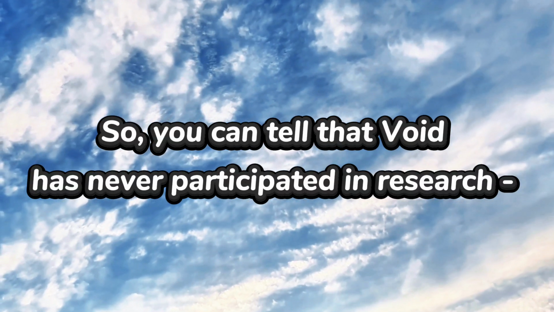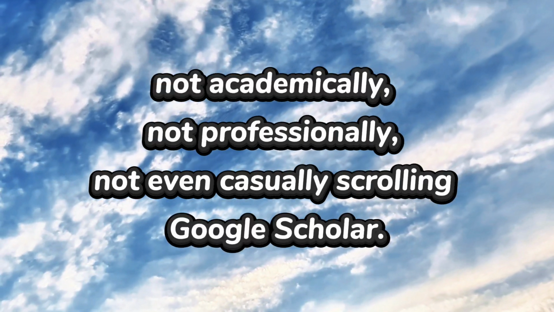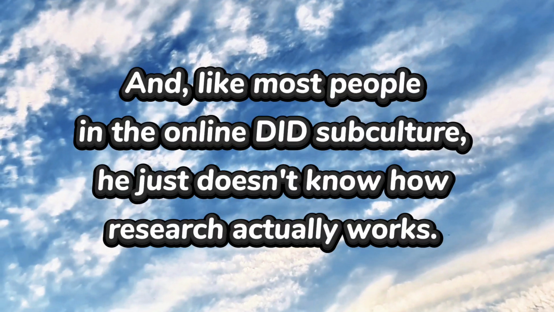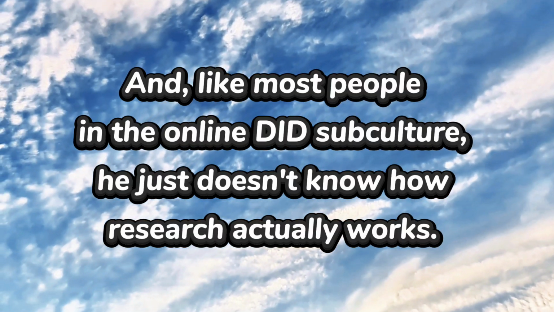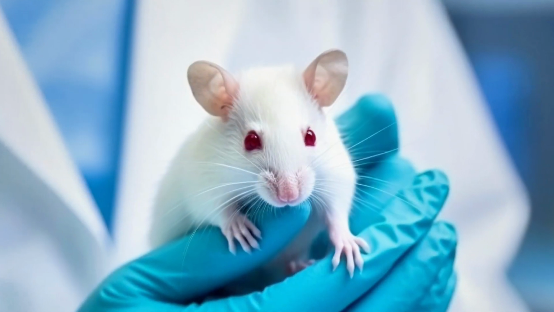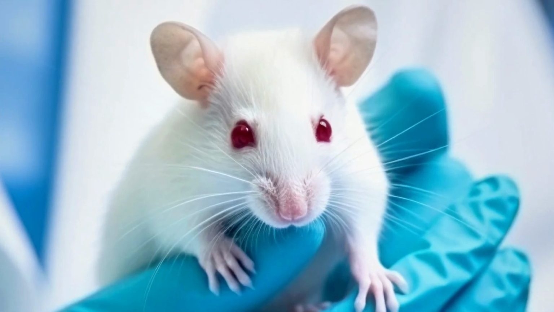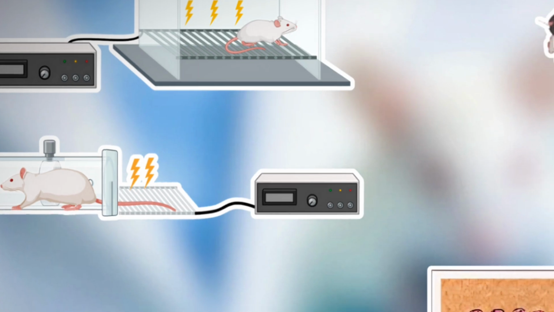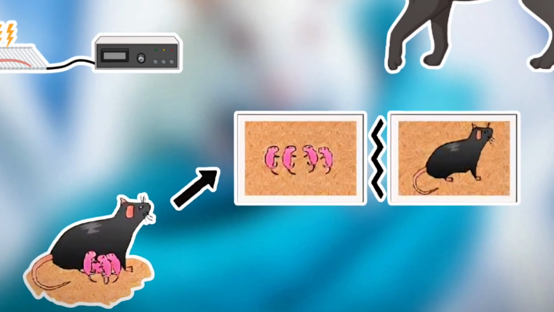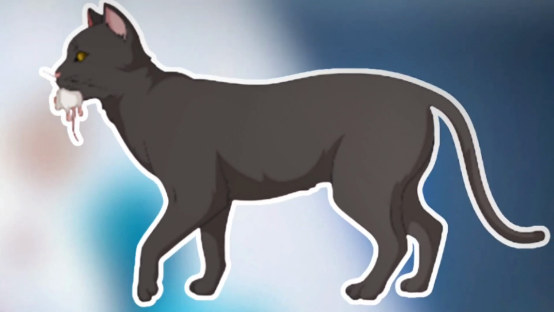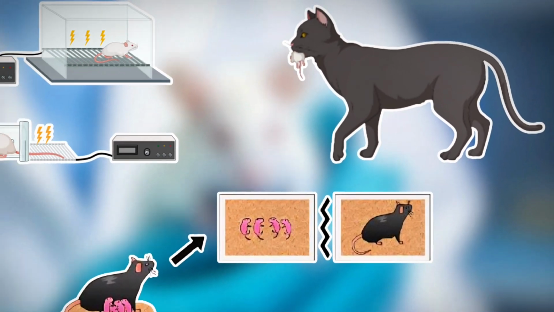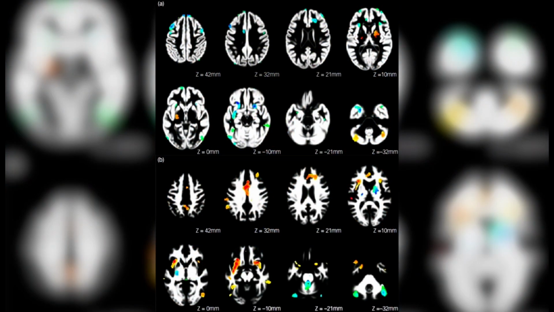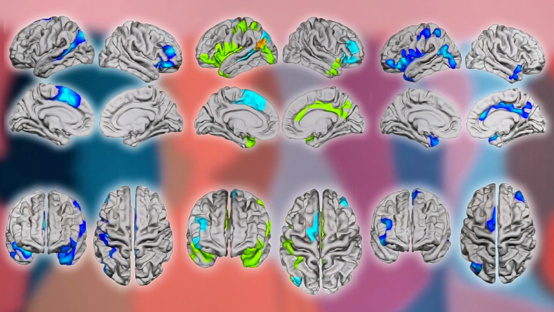So you can tell that Voigt has never participated in research, not academically, not professionally, not even casually scrolling Google Scholar. And like most people in the online DID subculture, he just doesn't know how research actually works. Because if he did, he would know that there are plenty of rodent paradigms that model trauma. Researchers induce trauma in mice through electrical shocks, maternal deprivation, or predator exposure, all to study how it affects behavior and physiology. PTSD-like symptoms are studied this way because fear conditioning and hyperarousal exist across species, but DID is inherently human. It's far too complex and requires a cohesive sense of self and higher-order brain function that rodents simply don't have.